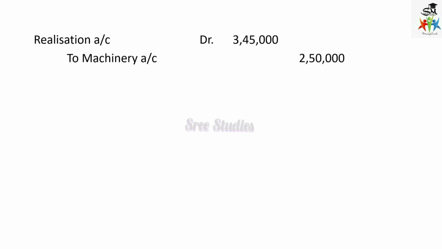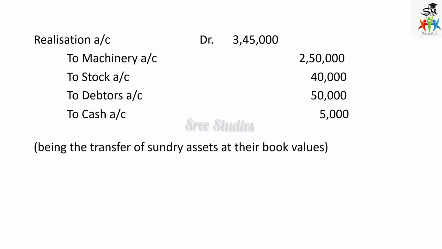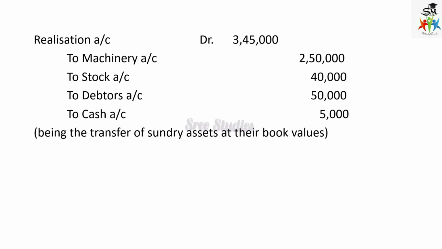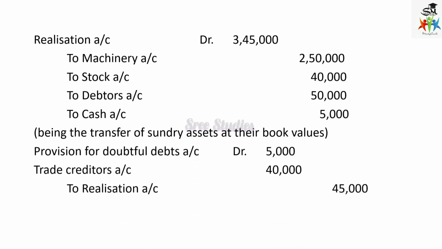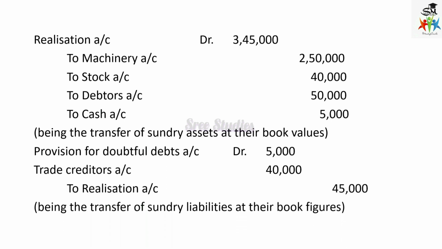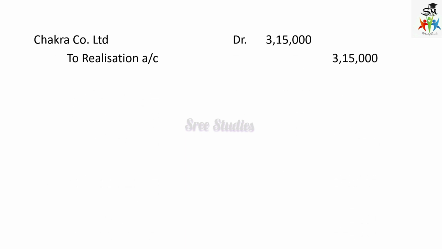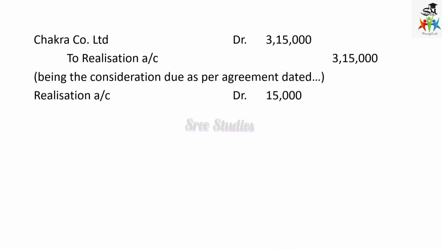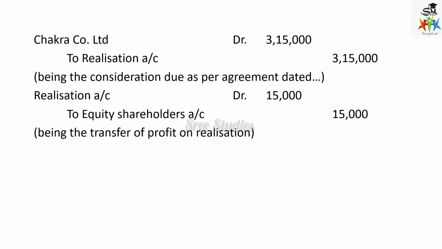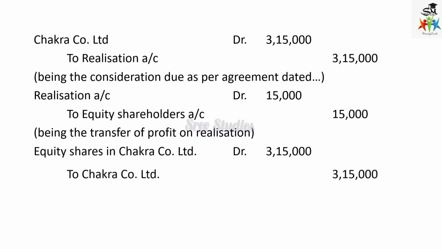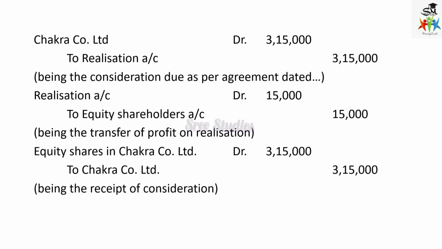And then realization account debit to machinery account, to stock, to debtors, to cash account, being transfer of sundry assets in the books of Balu Company Limited. And provision for doubtful debts, trade creditors go to realization, being transfer of sundry liabilities at their book value. And Chakra Company Limited to realization, purchase consideration due, and realization to equity shareholders. This is the profit when you prepare a realization account. Then equity shares in Chakra Limited to Chakra Limited, being receipt of purchase consideration.